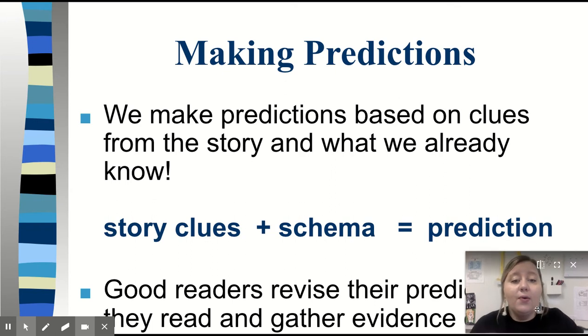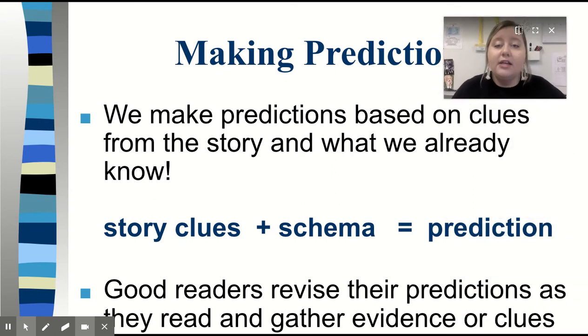So the thing that we want to do when we're predicting is we use the story clues, okay, and we try to predict. But then good readers also revise or look again at their predictions as they read and gather evidence or clues that confirm that prediction. So what that means, revise, means at the very beginning of the story, we get a prediction in our head, okay? Maybe as we're reading, we see, hey, that is not what I think I predicted because that clue tells me something different. Then I'm going to revise my prediction to something else.